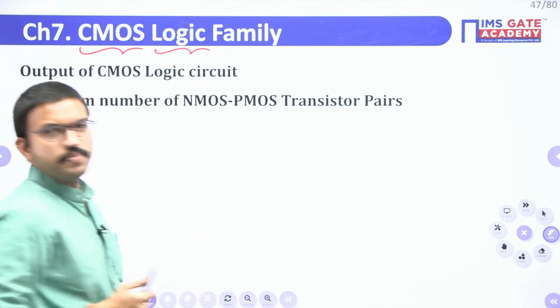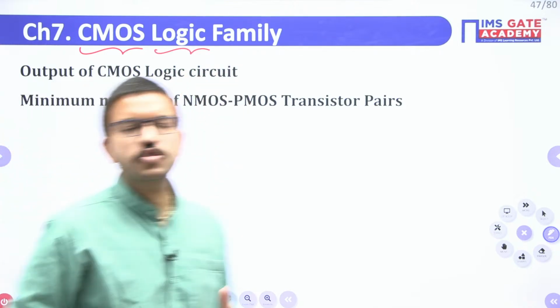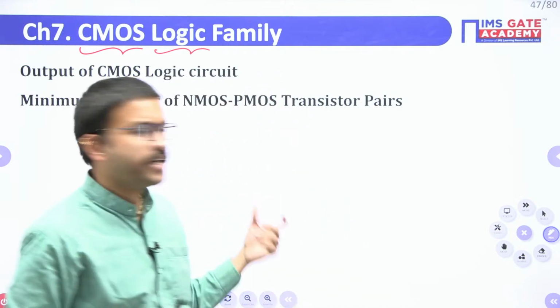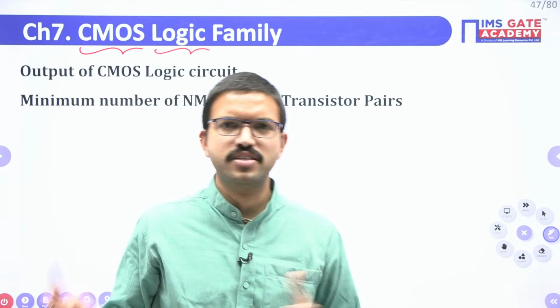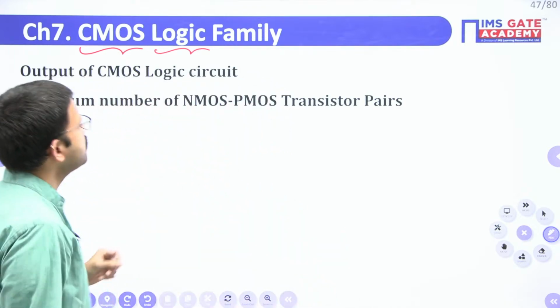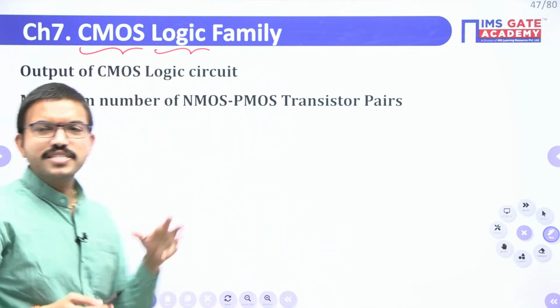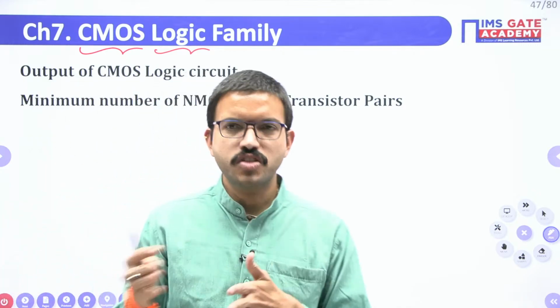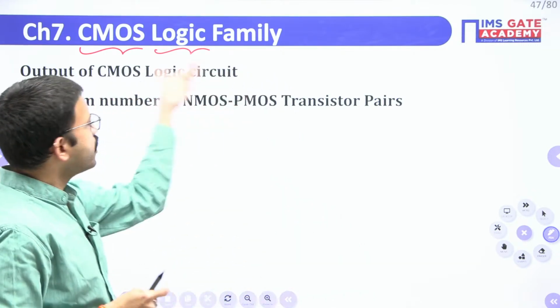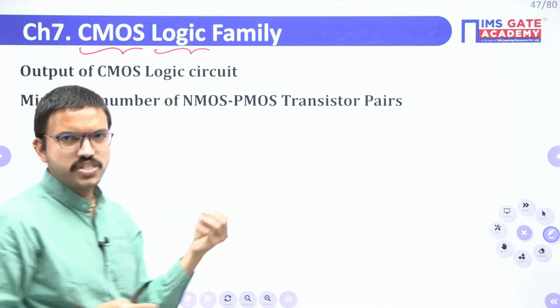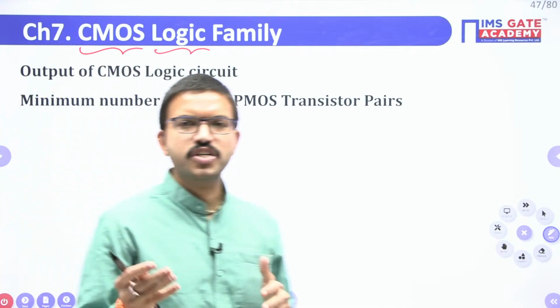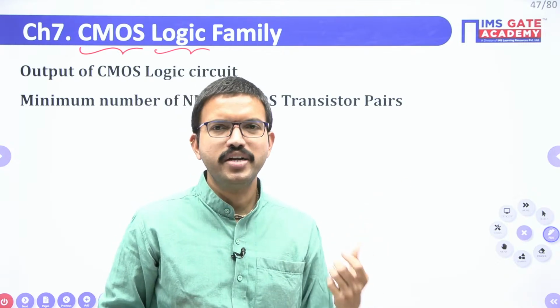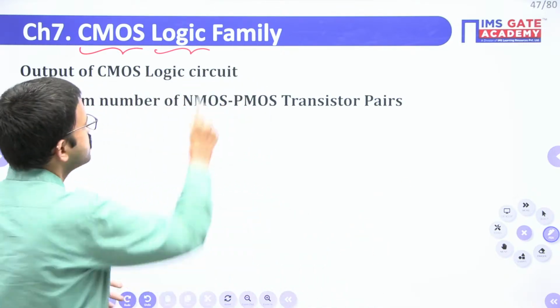In the third chapter we discussed the logic gates, where we just represented the symbols, AND gate, OR gate, etc. But inside any logic gate you will have transistors. The set of components that you use for implementing a particular logic gate or logical function, those set of components together we call a logic family.